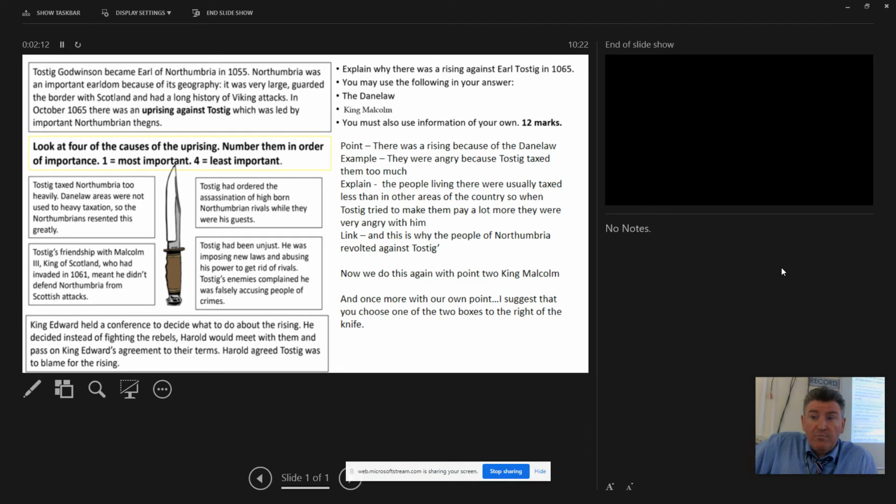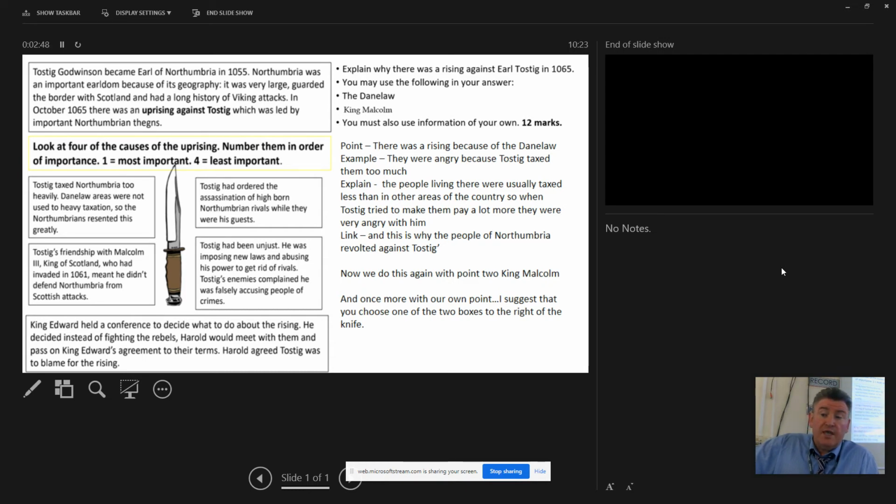Now we do it again with point 2, King Malcolm. So, point, King Malcolm. Example. King Malcolm invaded Northumbria and Tostig did nothing about it. Explanation. Because Tostig was a friend of King Malcolm, he didn't do anything when Northumbria was invaded by him. As the Earl of Northumbria, Tostig is supposed to protect his people against Scottish attacks. He didn't do it. It made them angry. Link, and this is one of the reasons why the people of Northumbria revolted against Tostig.